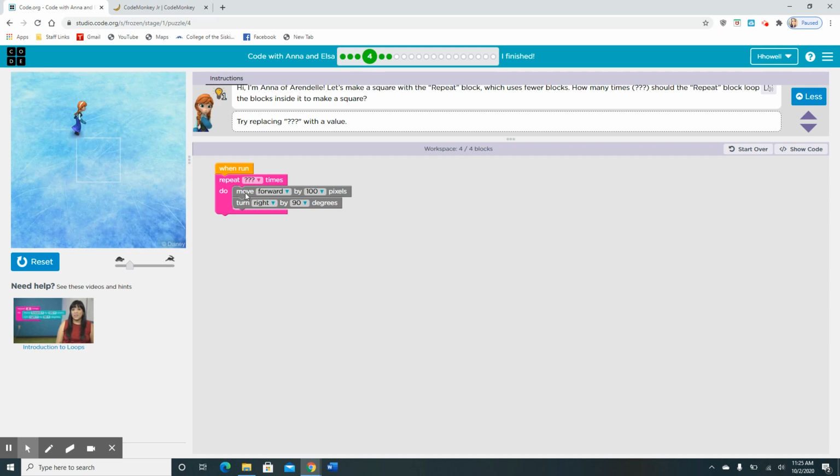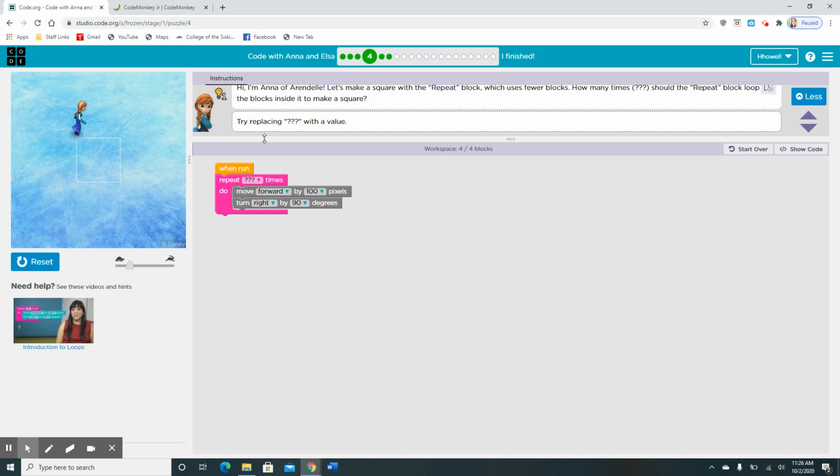So here's our move forward and a turn right. So here it is. She's going to move forward and turn right. So she's going to be stuck at this corner. Watch. Let's just do, oh, we can't do one. So 1, 2, 3, 4.